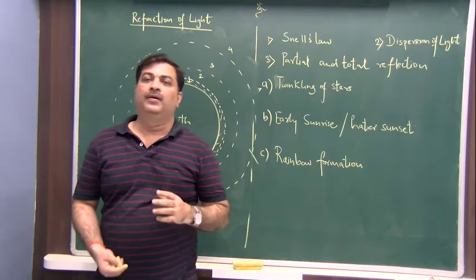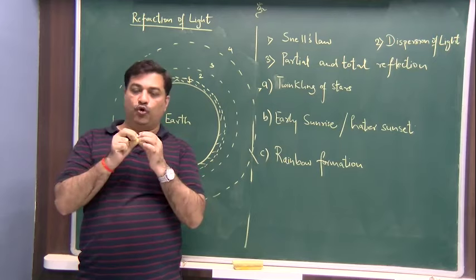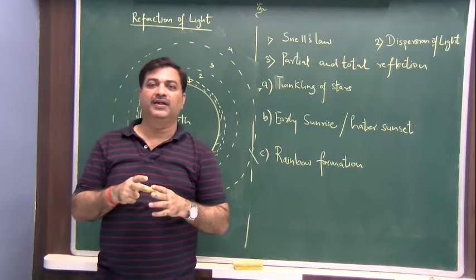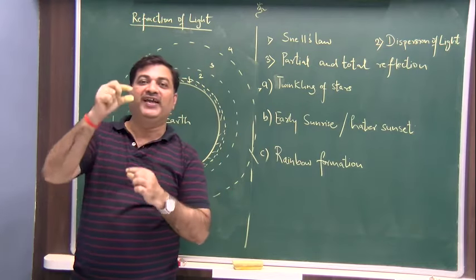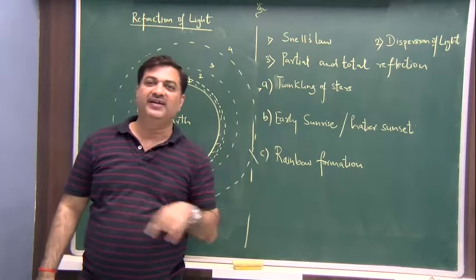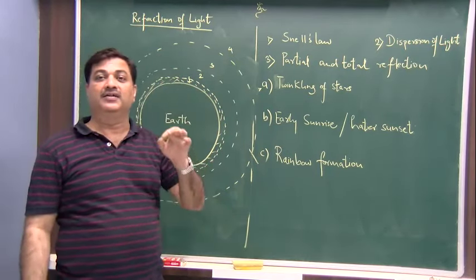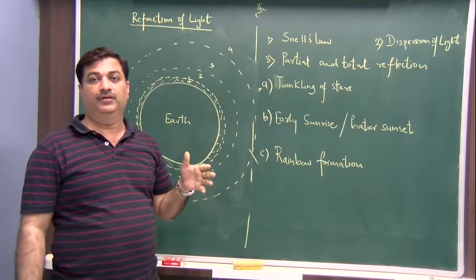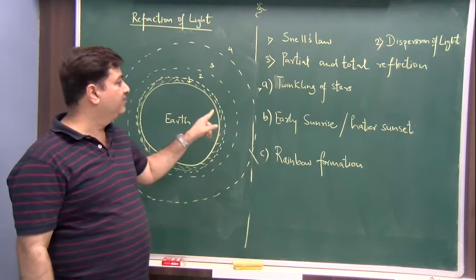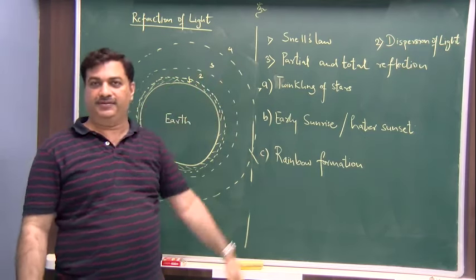So when you analyze the atmosphere, it is not a homogeneous density envelope. It is an envelope around the earth which has varying density. So you can consider different density layers. Each one will act like a separate medium, because the densities are different. And the mediums are becoming rarer, more rarer, and the rarest.